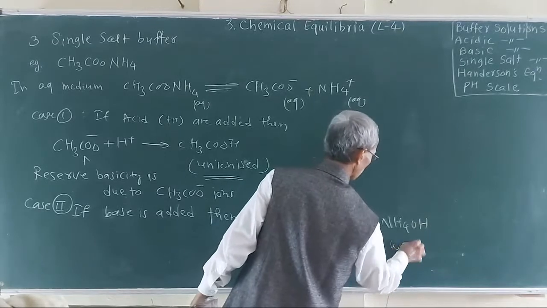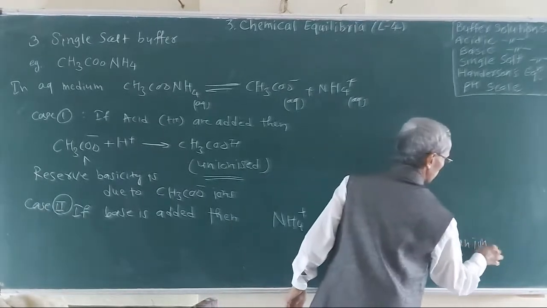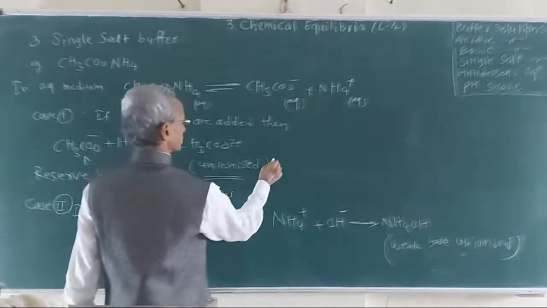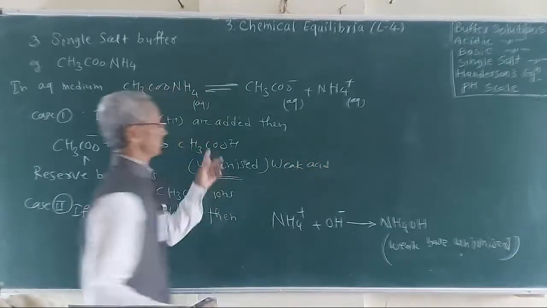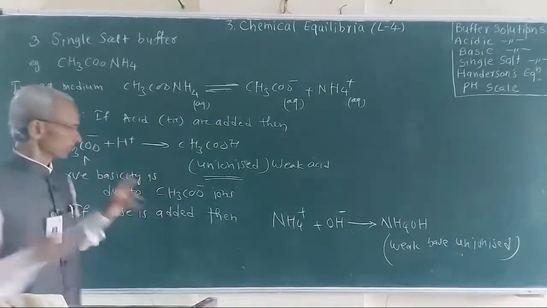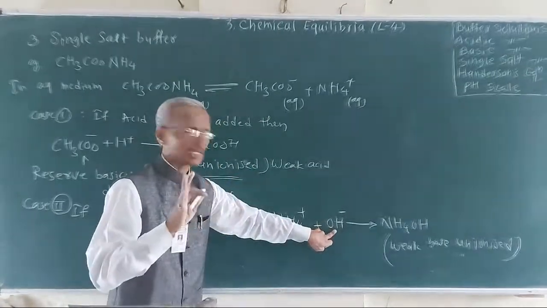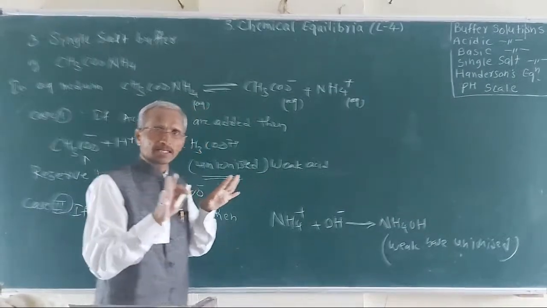This is a weak base, anion. So here also this is the salt of a weak base and weak acid, and again the pH is maintained. In this case, the base is added, but the solution does not become basic; it retains its original acidity reserve.